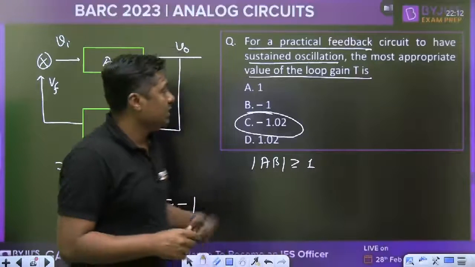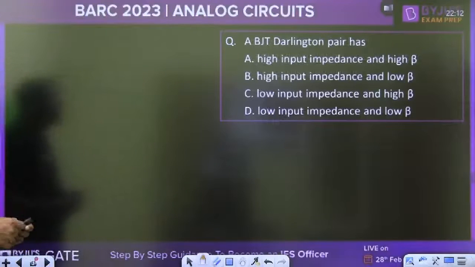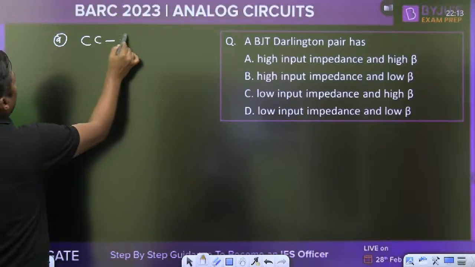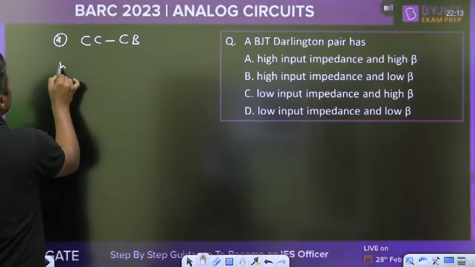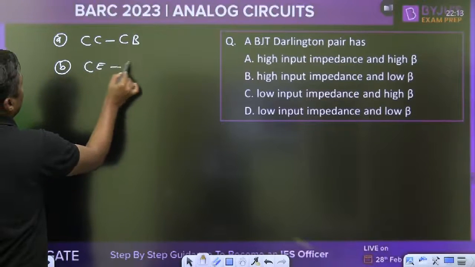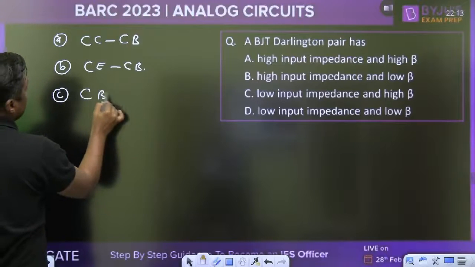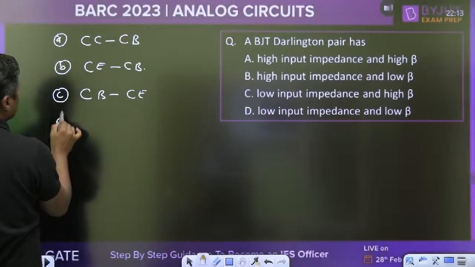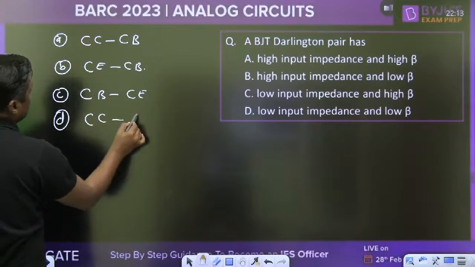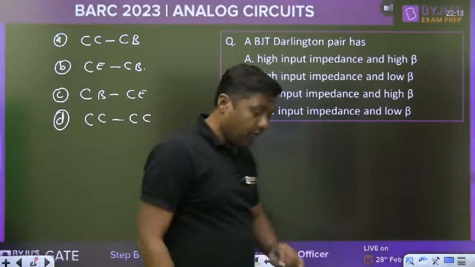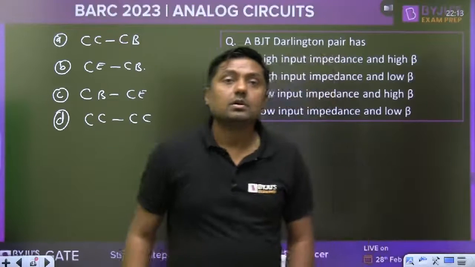Okay. Next one. BJT Darlington pair has, what is the Darlington pair, everyone? Common collector followed by common base, common emitter followed by common base, common base followed by common emitter, or common collector followed by common collector. What is the Darlington pair? Quickly, now, within 5 minutes.